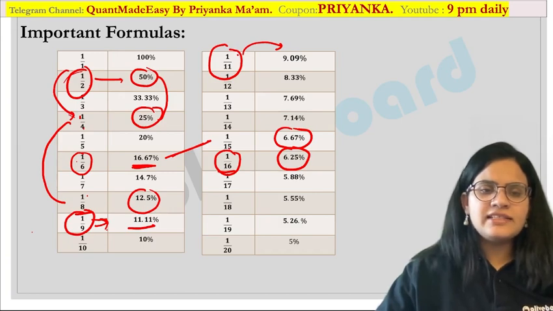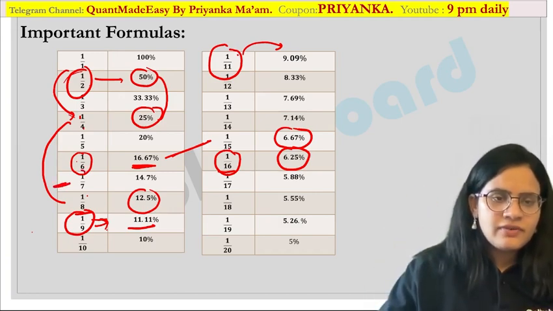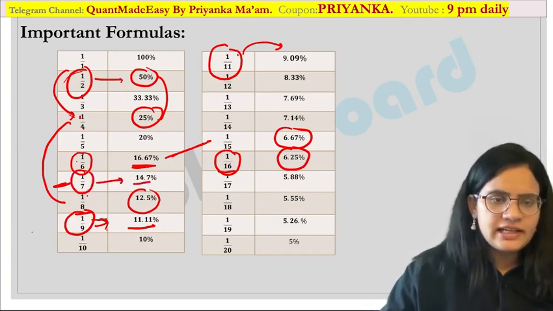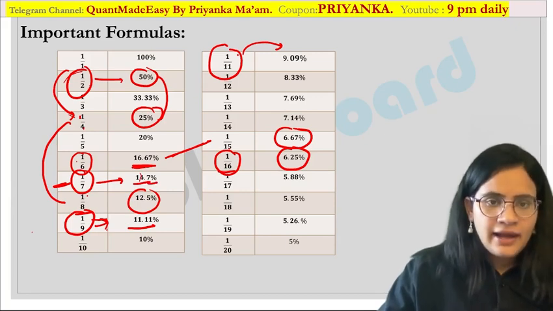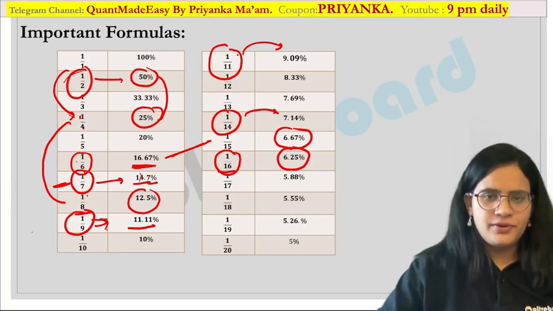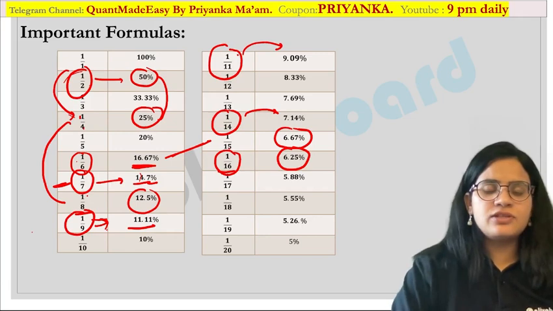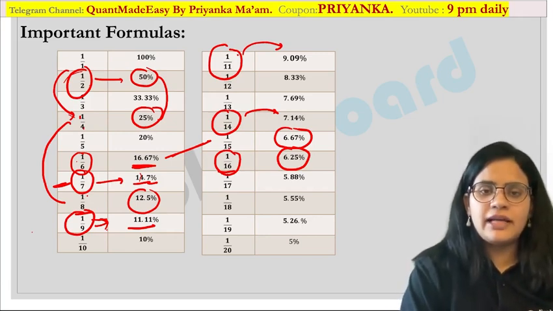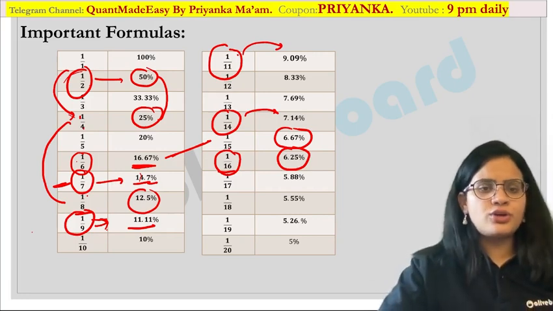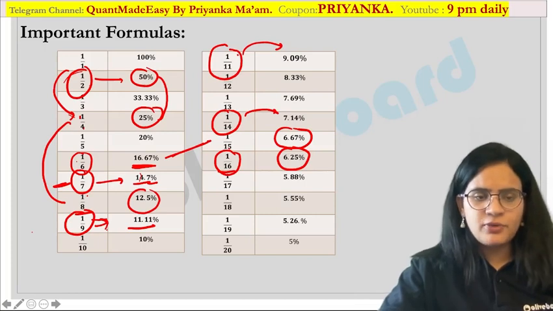So these are a few tricks, and one more important trick is related to 7. When you observe 1 by 7, it is the 7 table, 14.7. So 14 is there in the 7 table, and 7 is also there. Likewise, for 1 by 14 it is also the 7 table, that is 7.14. Are you getting my point? So these 7 values are percentage values corresponding to the table of 7 itself. You can recall it in this manner. You can develop your own shortcuts to recall this table. Now let us talk about the next point.